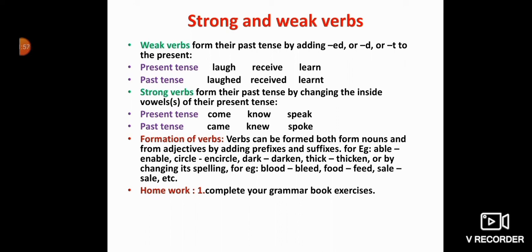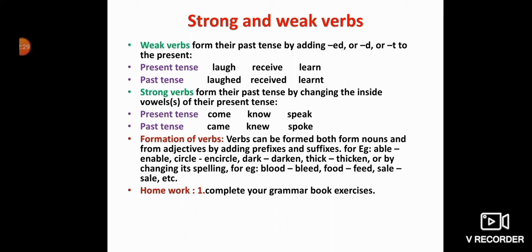When we are changing the vowel of any verb, then it becomes a strong verb. Know becomes knew, speak becomes spoke. Okay. So how can you recognize whether the verb is a weak verb or a strong verb? When we are changing the vowels in the word, then it's a strong verb. Or when we are changing the word simply by adding ed, d or t, then it's a weak verb.